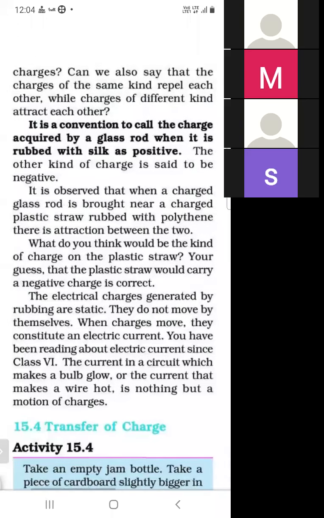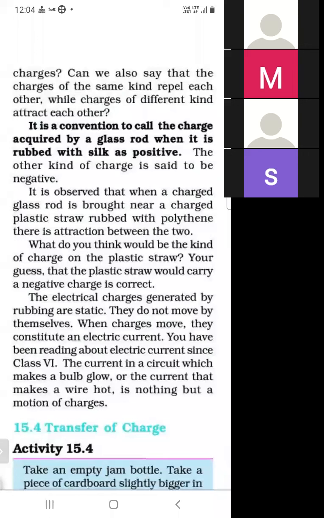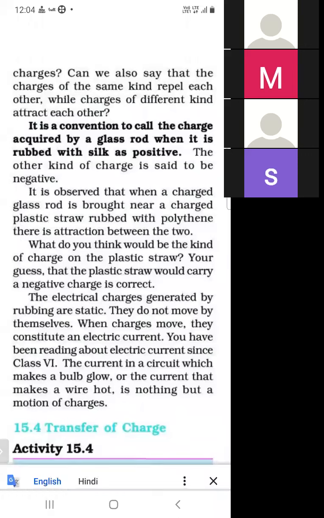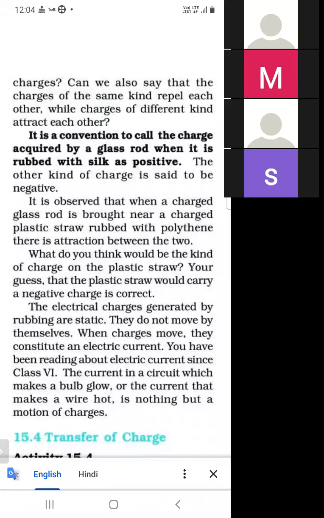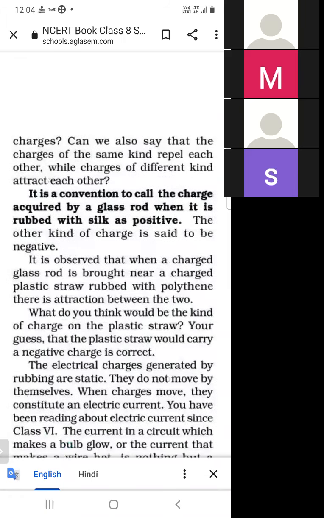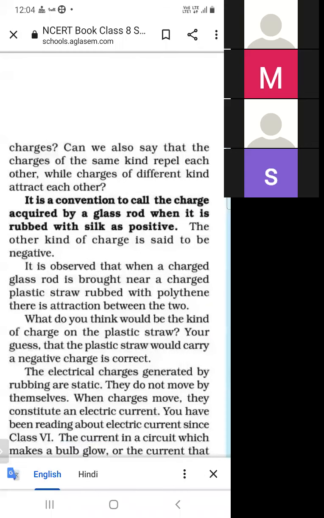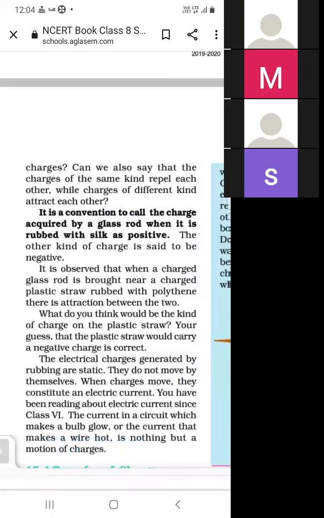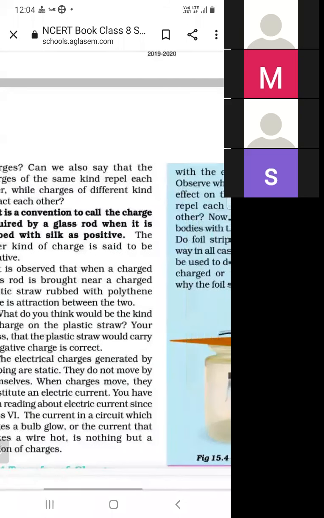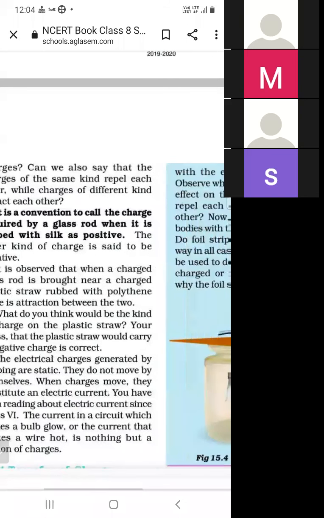So how is transfer of charge done? The charge produced by rubbing is static charge, and the charge produced by the current is dynamic charge. So you have to remember, when we rub one object with another, then it produces static charge. And what is the convention? When a glass rod is rubbed with silk, then the glass rod acquires positive charge. So in the next lecture, we will study the topic transfer of charge.